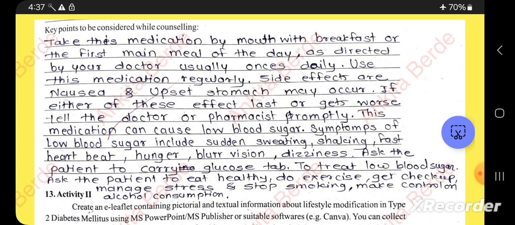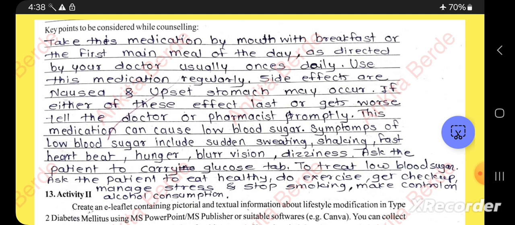In that case, as a pharmacist, your role is to ask the patient to carry glucose to treat low blood sugar. Then ask the patient to eat healthy food, do exercise, get regular checkups, manage stress, stop smoking, and control alcohol consumption.